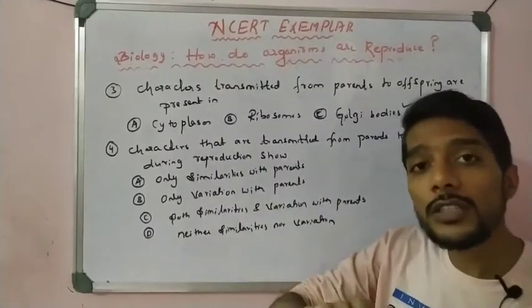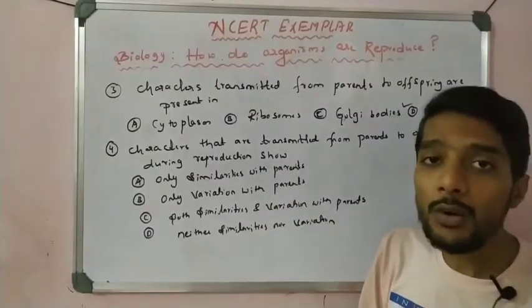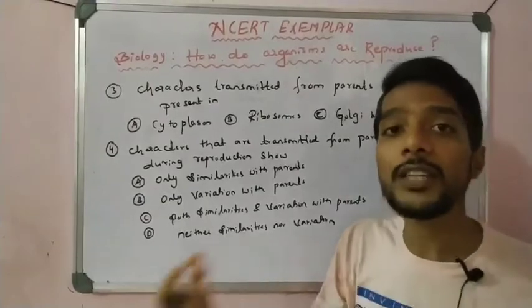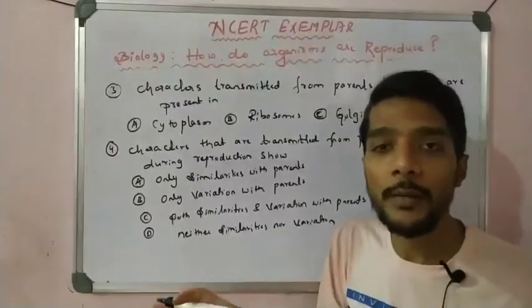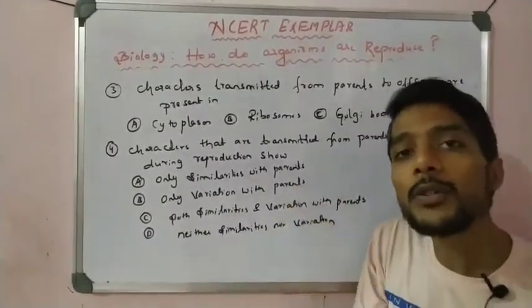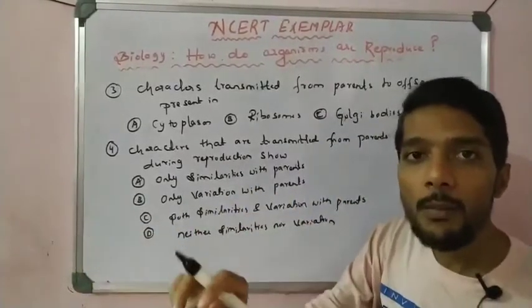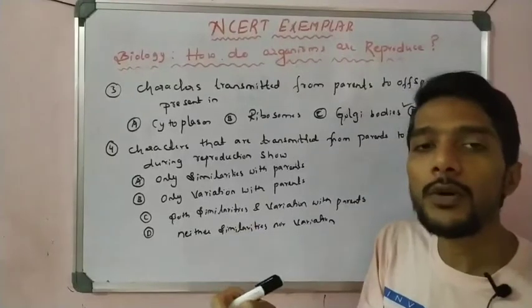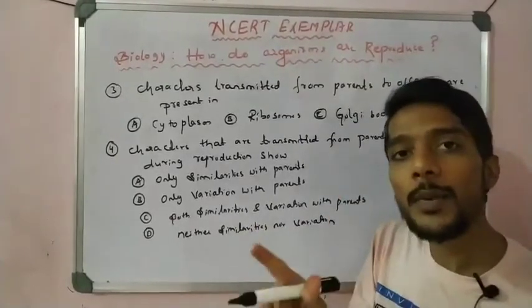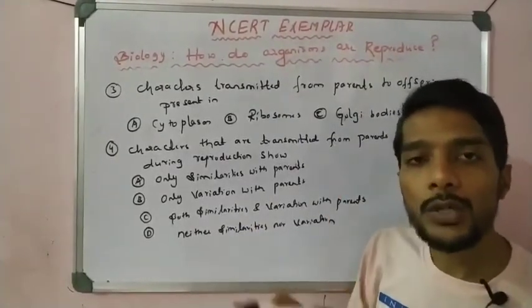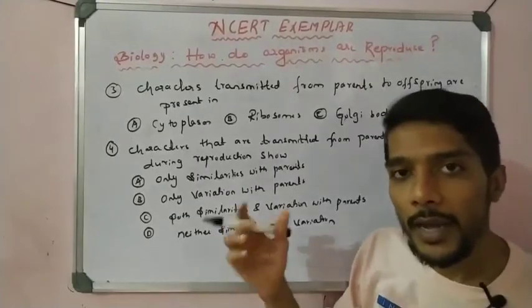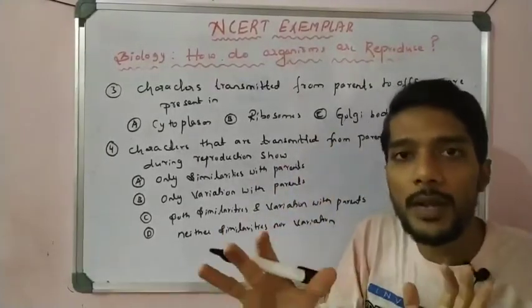So sexual reproduction is important for variation, but it is not totally variation; there is similarity also. For example, when a human being reproduces a child, the child is similar in body structure. One nose, two eyes, hairstyle, ears, the body structure is similar.